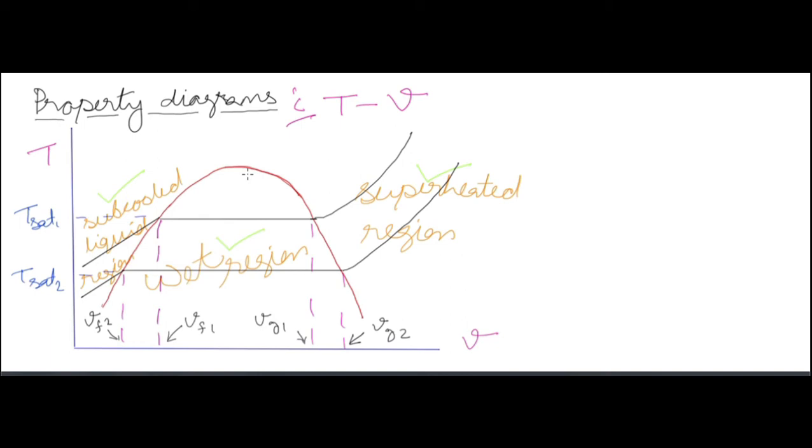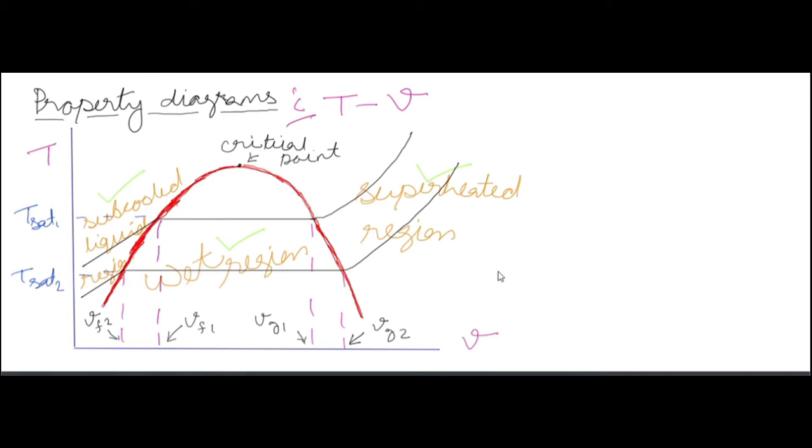So once again we are drawing this, just highlighting this red curve to tell you that on the left side we have the subcooled region, on the right side we have the superheated region, and in between there is the wet region. In the subcooled region the liquid is not saturated. All the points on the red curve are the saturated points, and outside the saturated points on the right side we have the superheated region. All these are isobaric curves.